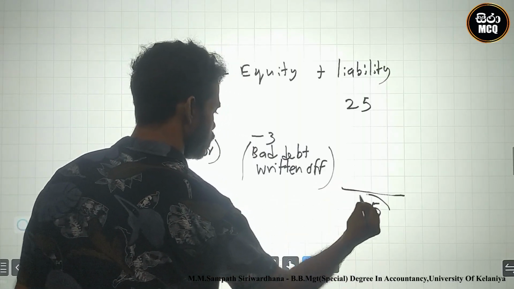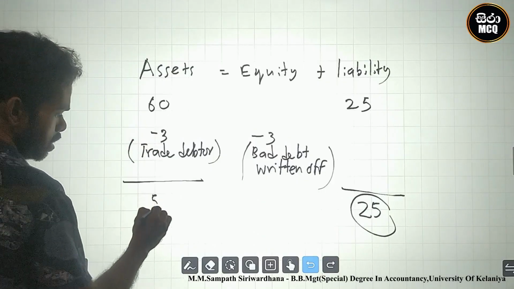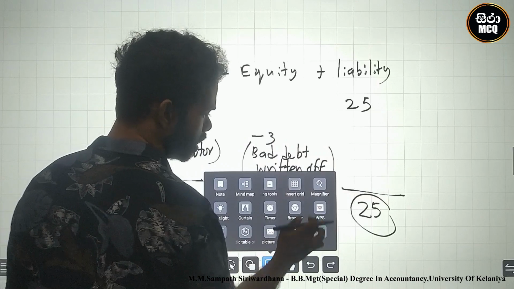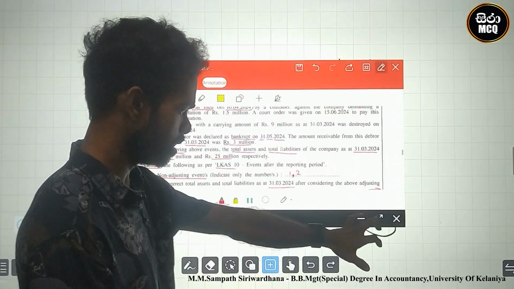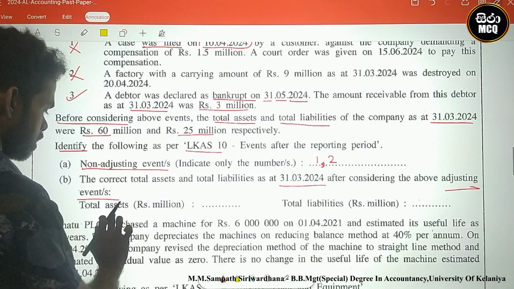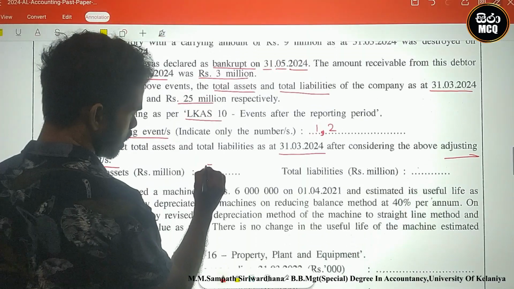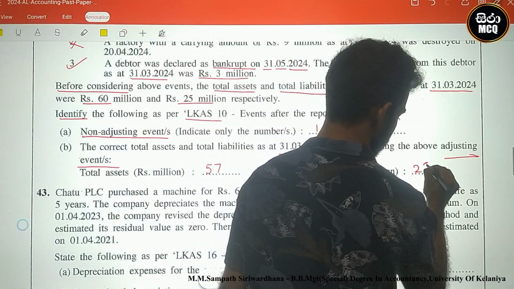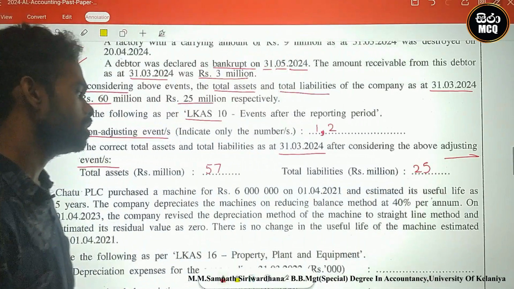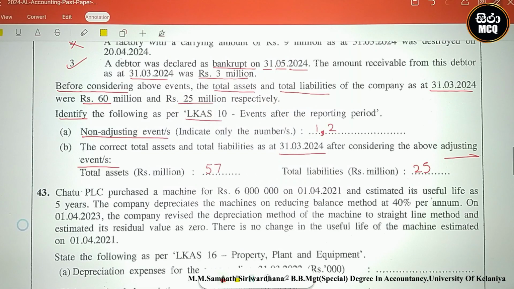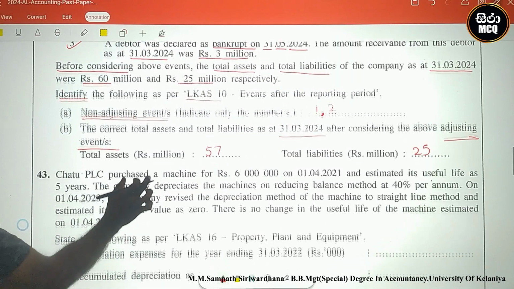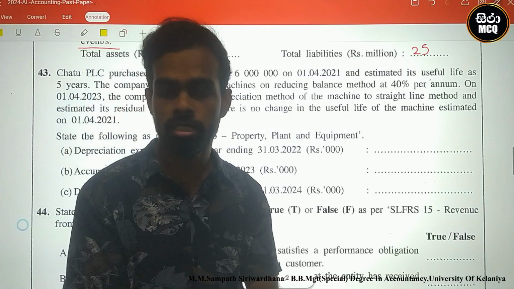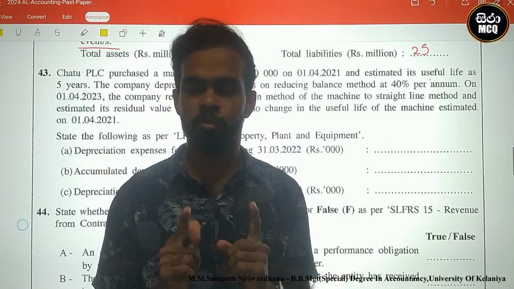After that we can find the assets and liabilities. Liabilities have no change, 25 million. Assets are 57 million. This is the answer, 57 and 25. 57 million is the asset value, and total liabilities are 25 million, with no change in liabilities. These are the answers for question number 42. After that, there is a question on LK 16, property, plant and equipment. In the next video we meet question number 43.